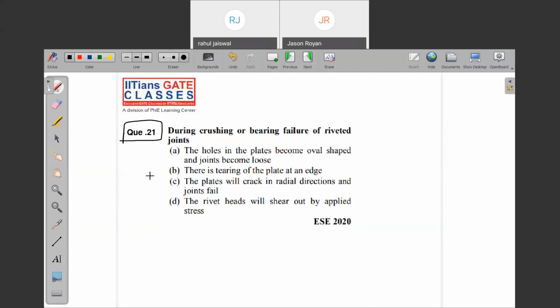During crushing or bearing of the riveted joint... See why I have taken a question from ESE also. One more reason is so that you will have a broader range of thinking about the particular question. Just now we covered the crushing and bearing failure of the riveted joint. Now you got some idea by seeing the diagram how the failure happens at the rivet. Can you tell me the answer?